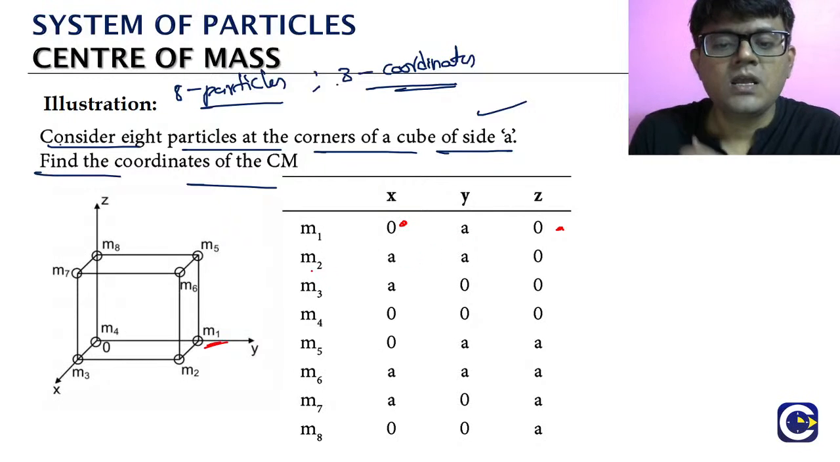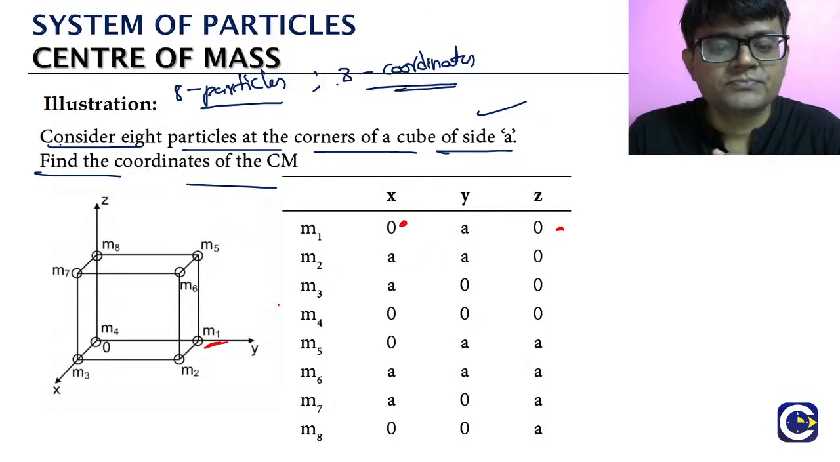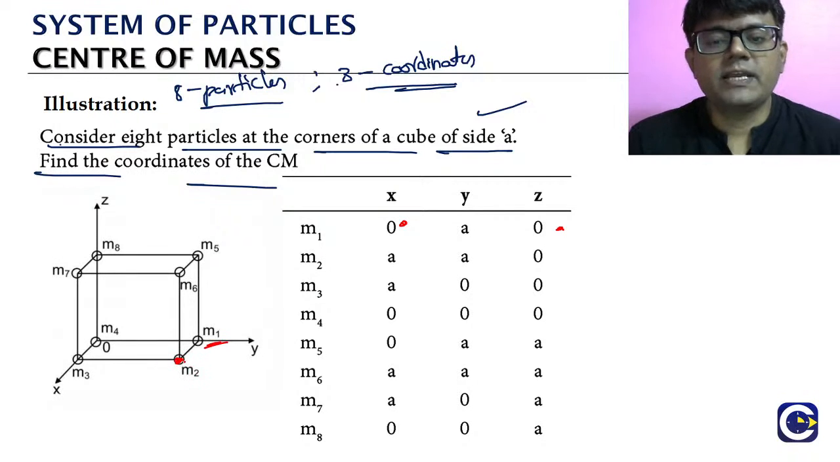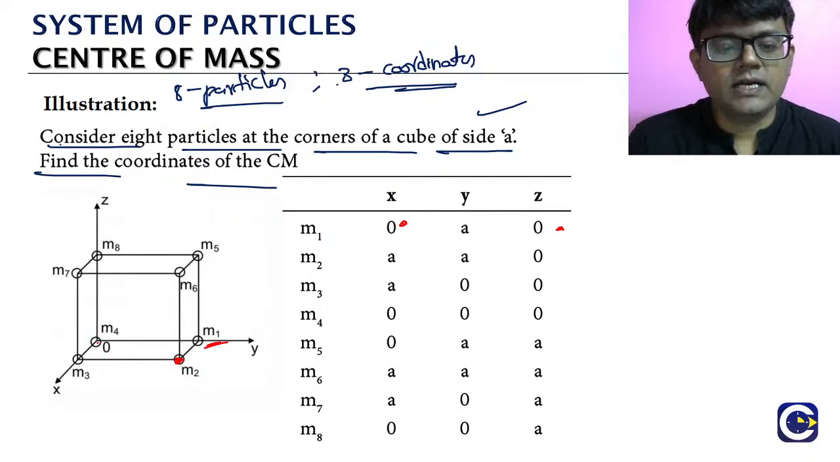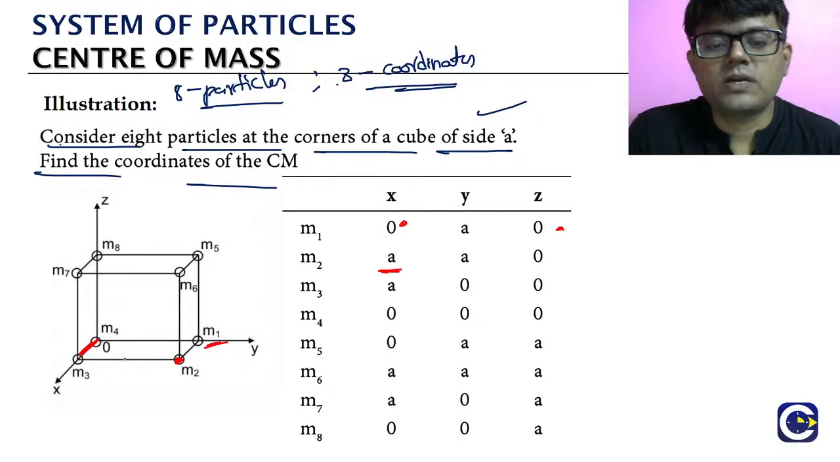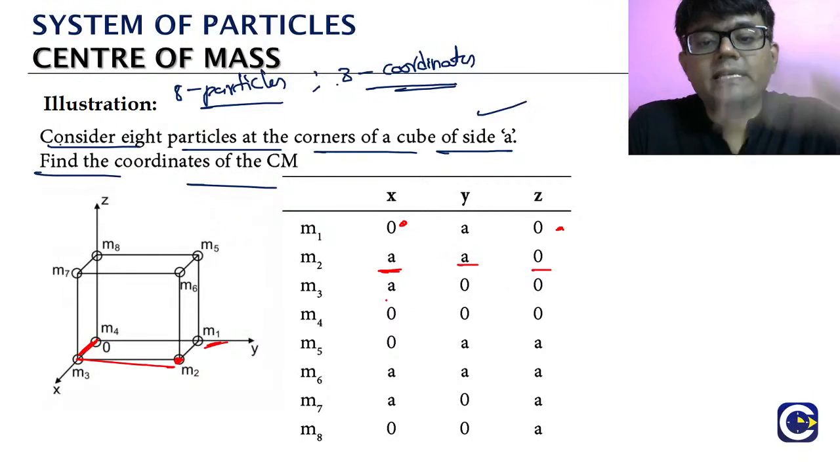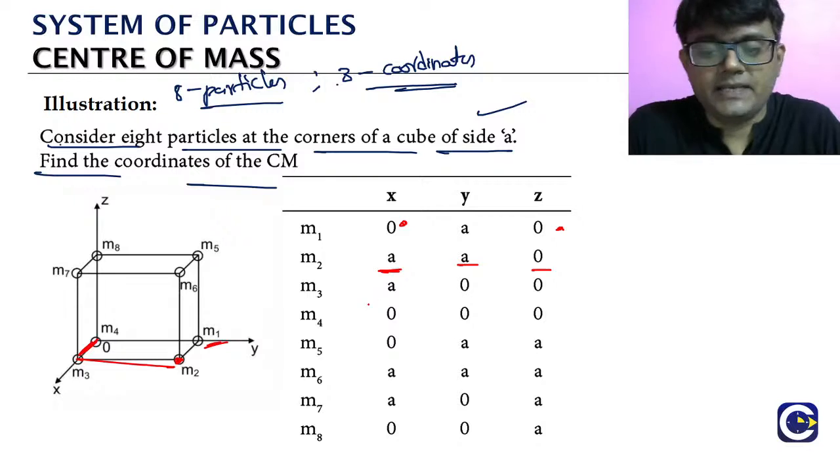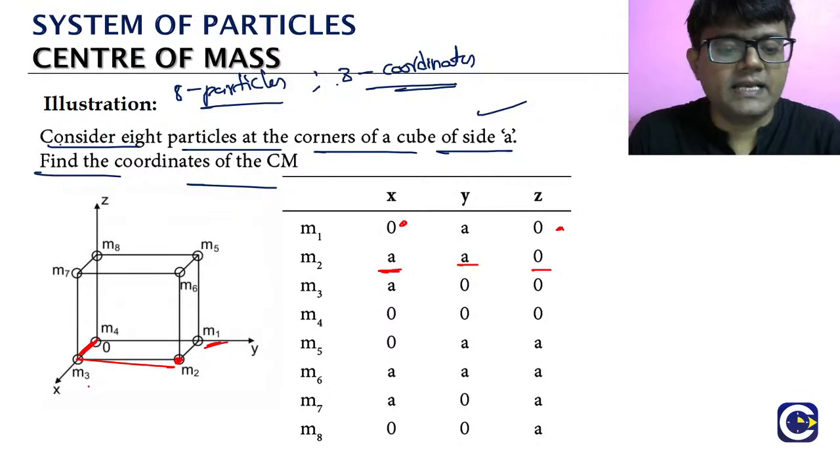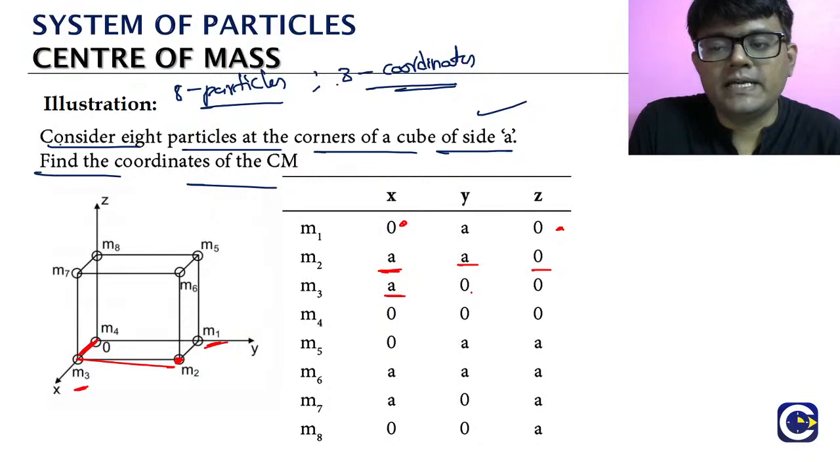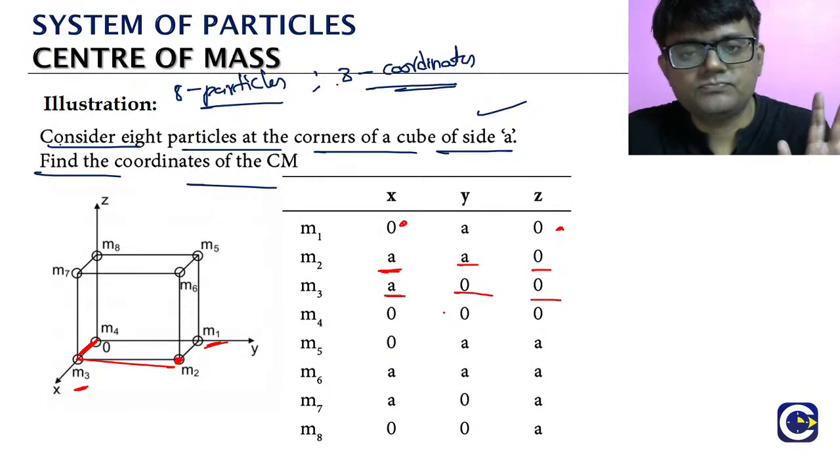Then look at m2. m2 is in the xy plane. So its x coordinate will be a, and the y coordinate also will be a. The z coordinate is 0 because it is on the xy plane. Look at m3. Where is m3? Exactly on the x axis. So it has only an x coordinate; the y and z coordinates will be 0.